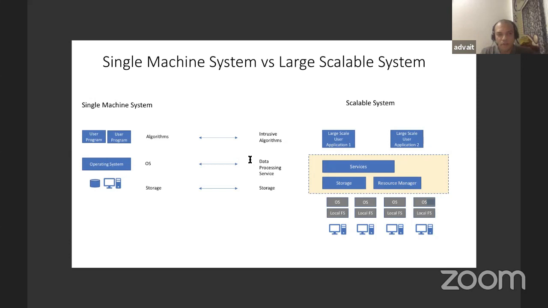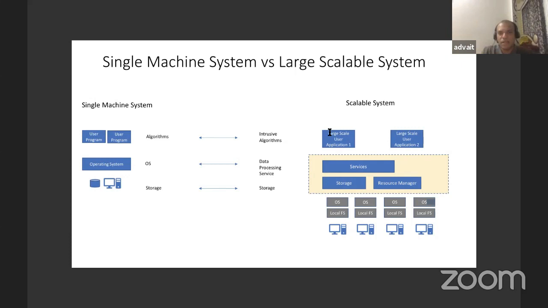If you have studied the topic of operating system, there are several chapters. It's like scheduling is one chapter, storage on disk is another chapter, and memory management is another chapter. Same services are available on this scalable system as well, but these are designed specifically for this scalable system purposes. And on top of it, you can run large scale user applications, which can be data processing, or machine learning or something else as well.